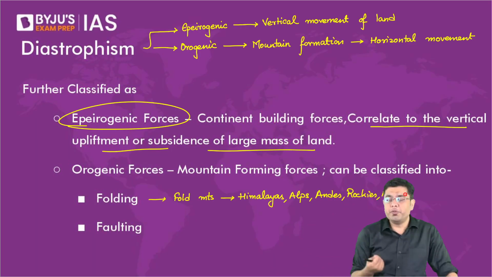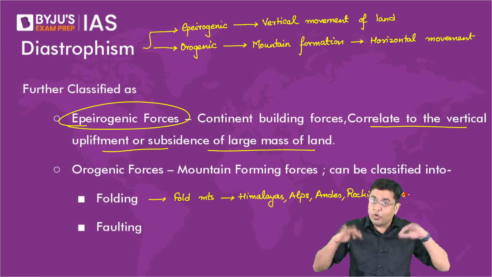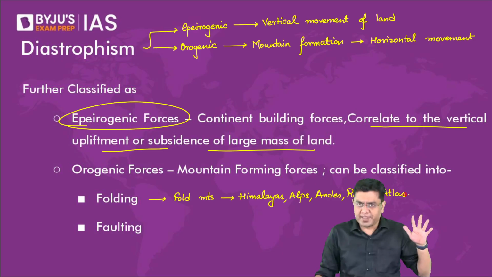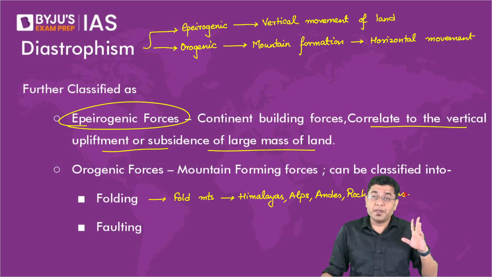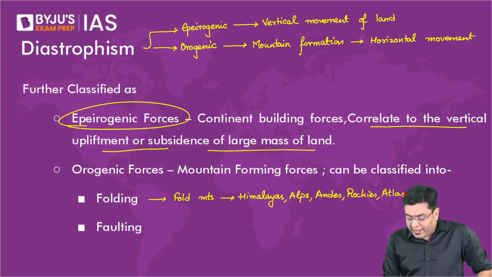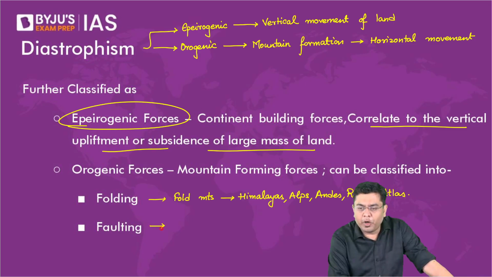Shivaliks, their formation was initiated close to around 15 million years back. So while, if you consider all the mountain systems, Shivalik will be amongst the younger mountains, it is not amongst the youngest. Then faulting. Can faulting create a mountain? If yes, can we have an example of which kind of mountain is created by faulting? Block mountain.